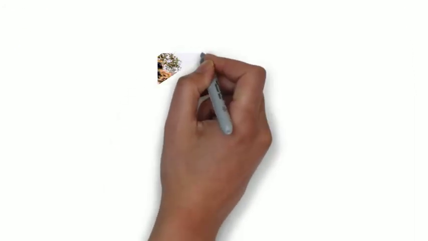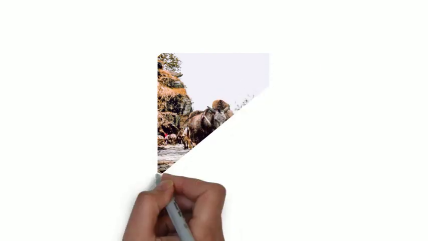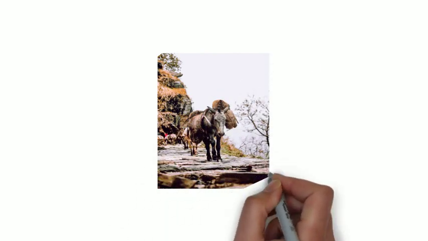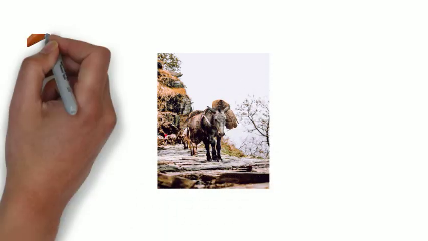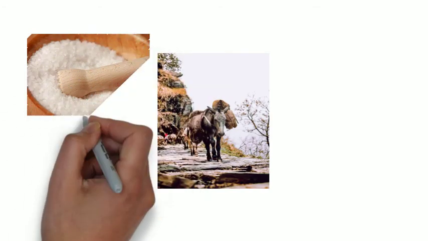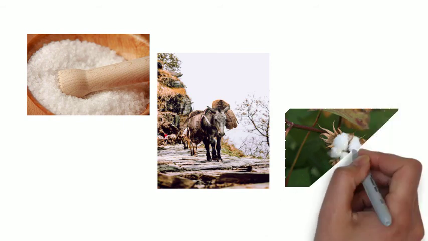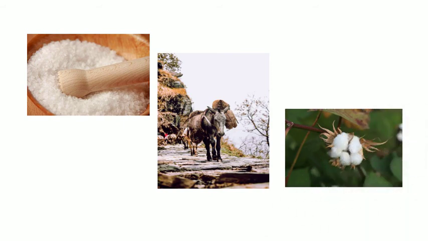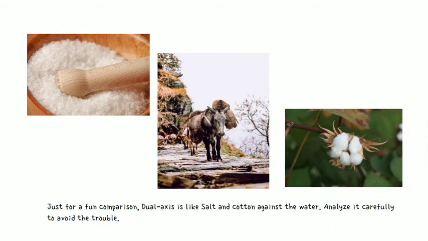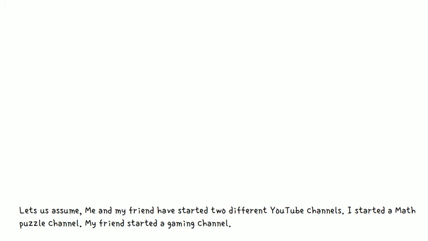Do you remember the lazy donkey story that we learned in childhood? Just to recall the story, a donkey carrying a salt sack slipped into the river and found out that the weight of the sack is getting reduced. It did the same thing for the cotton sack and got into trouble. Just for a fun comparison, dual axis is like salt and cotton against the water. Analyze it carefully to avoid the trouble.